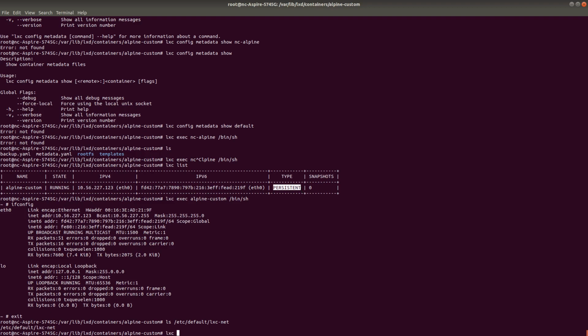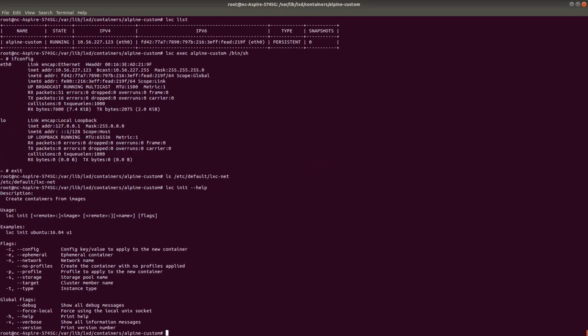But here, if you want to create a container which is not persistent, I think you can create it using -e. So with lxc create or init, if I specify this -e option, it is going to create one. Let's just launch it directly, okay? lxc image list.